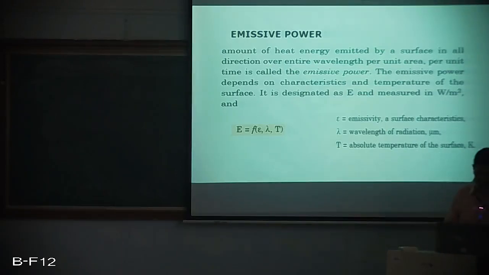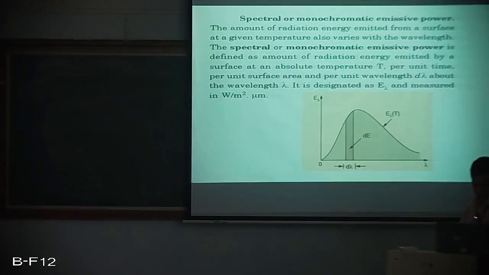Now it is a function of three different parameters: emissivity, which is a surface characteristic, lambda, that is wavelength, and absolute temperature, T. At what temperature the body exists, at what wavelength it is radiating, and what its emission characteristic, that is emissivity, is. It all depends upon these three factors. So it is going to vary because it is dependent upon three independent properties.